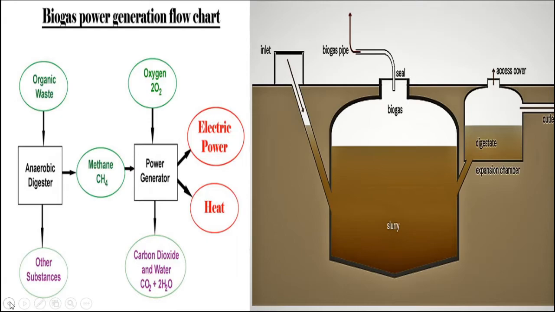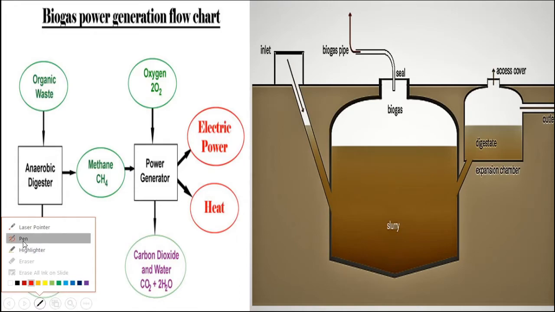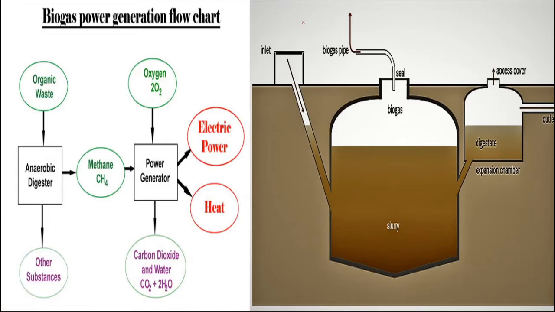In this slide, we can see the diagram of the biogas plant, in which the biogas production takes place with the help of the microbes. This is the flow chart of biogas power generation.